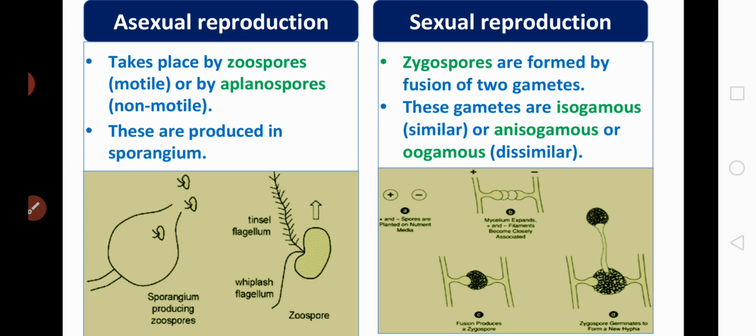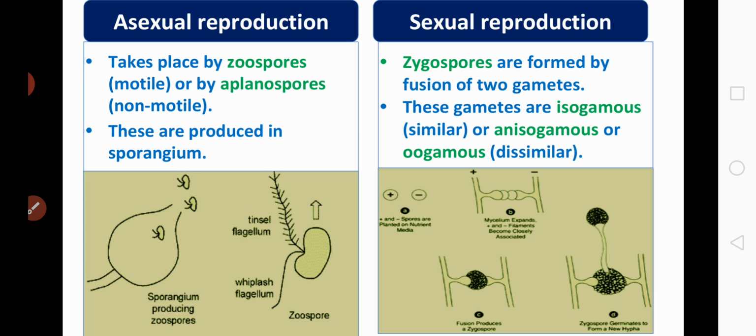Whereas sexual reproduction takes place by the formation of zygospores, and this zygospore is formed by the fusion of two gametes, and these gametes are isogamous, meaning morphologically similar, or anisogamous or oogamous, meaning dissimilar. Once again I'll repeat.